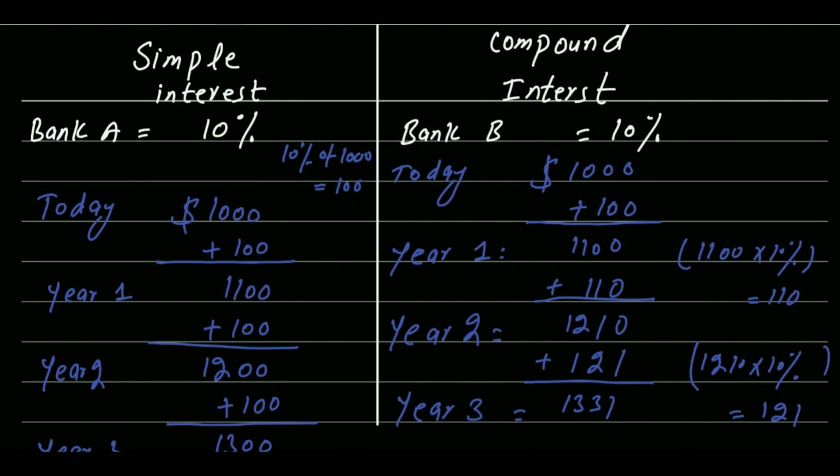So this is the difference between simple and compound interest: in simple interest, the interest will be on the starting amount, your total investment, your principal amount. But in compound interest, the bank will give you 10% on your bank balance after every year. So this is the difference between simple and compound interest.